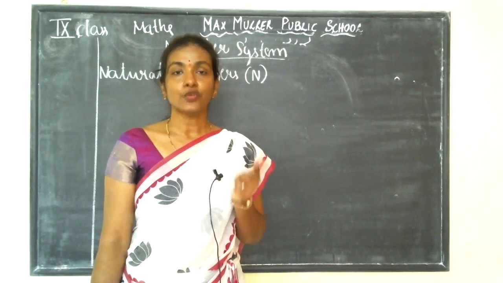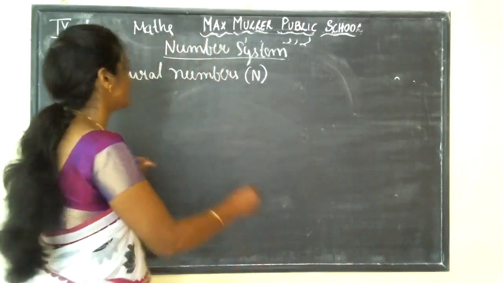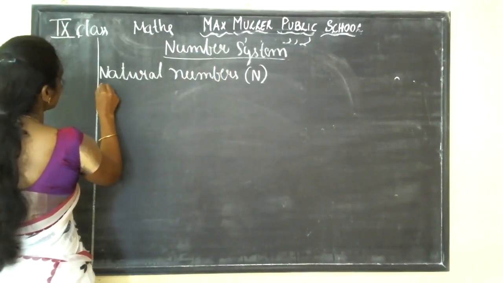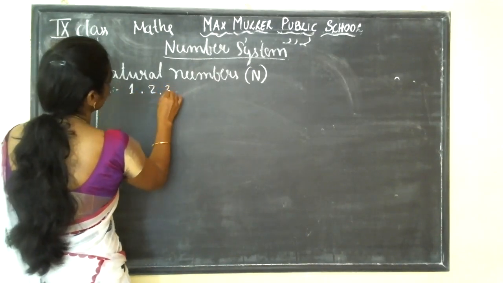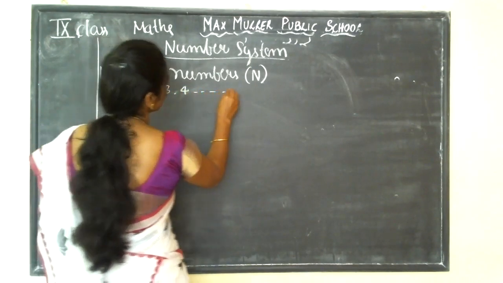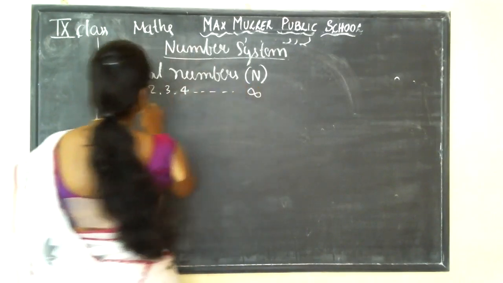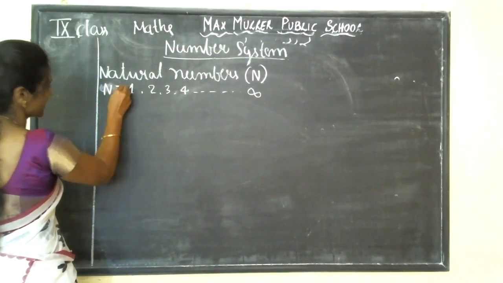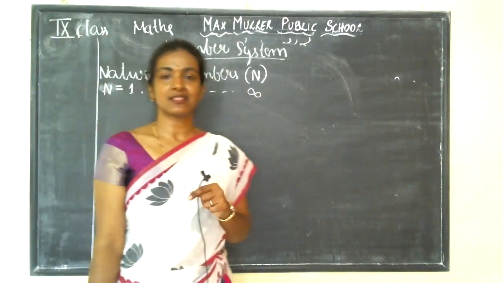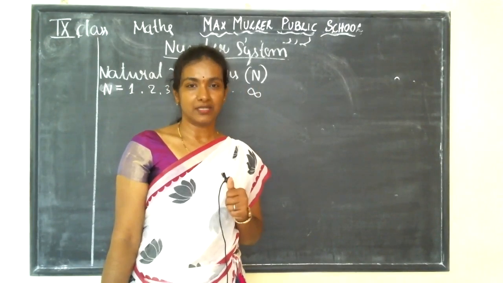The numbers which start from 1 to infinity. It means 1, 2, 3, 4, and so on to infinity. These kinds of numbers you can call natural numbers.